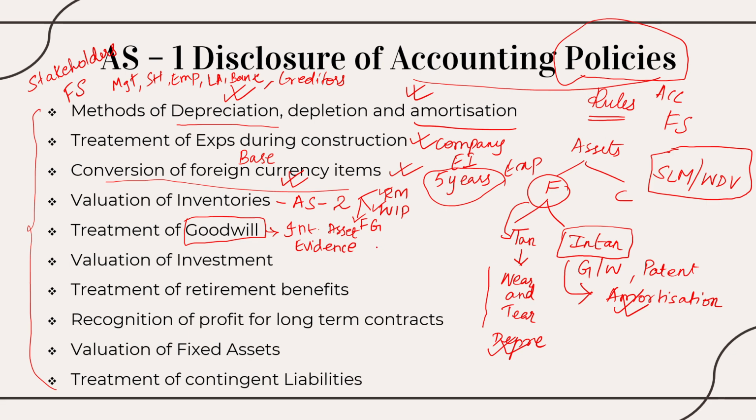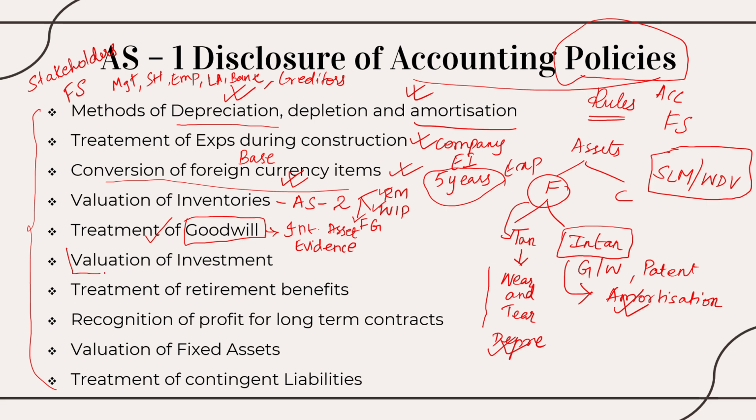How he has done it, how he has calculated the goodwill of the company, on what basis he is actually calculating it. How am I going to treat it in my balance sheet? How am I supposed to treat it in my books of accounts? Everything I have to mention in the books of accounts.